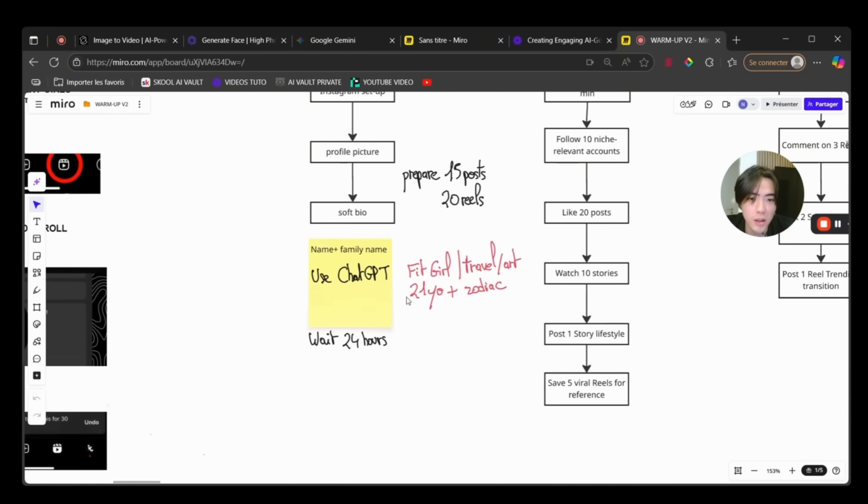For example, fit girl, travel, art, or, for example, her age, 21 years old, is better because spenders like younger girls. You can try to make a MILF if you want, but I never tried it before, so I cannot tell you what the results are. But young students is great, because then you have so much freedom and possibilities.